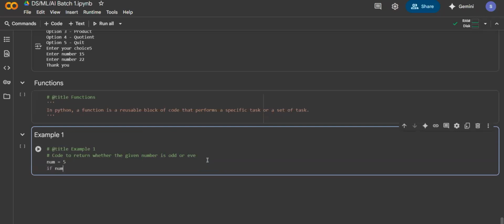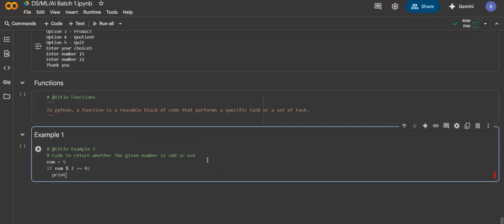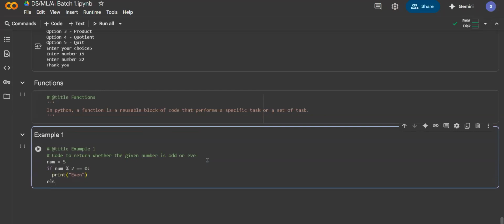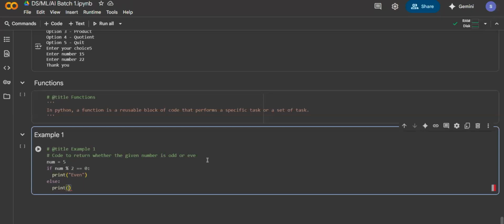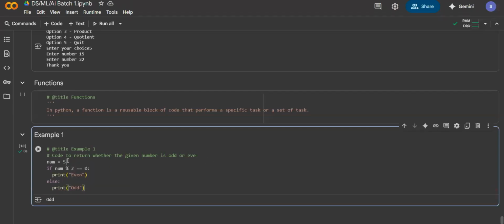If this number mod 2 is equal to 0, then we print that it is even. Else, we print it is odd. Very simple. If I run it, you can see it is giving me odd. And if I change that to an even number, it is giving me even.